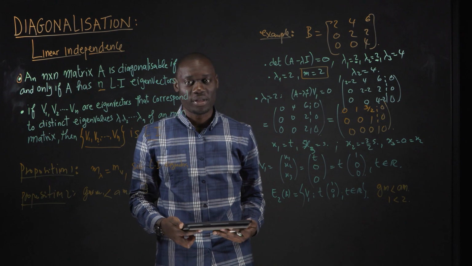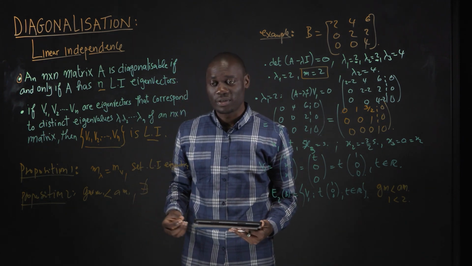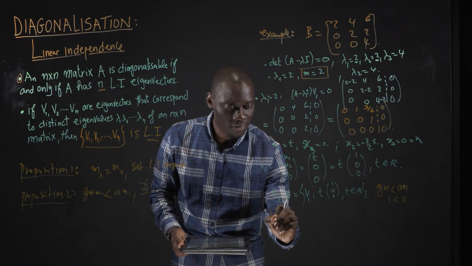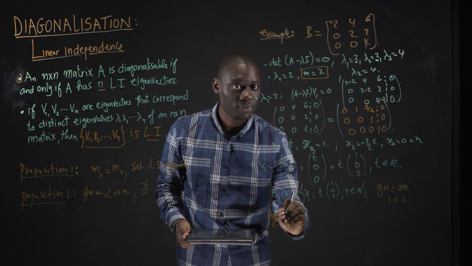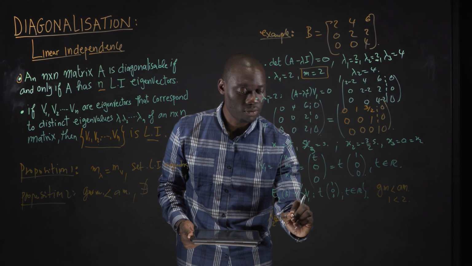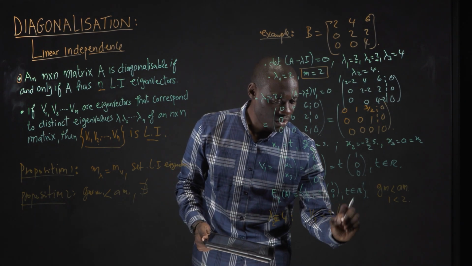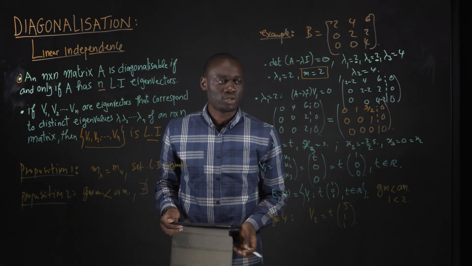Now, I hope you understood what we did in this video. For lambda 2, you can find the other eigenvector, and for 4, you can easily find it, which is an exercise that you can easily solve.